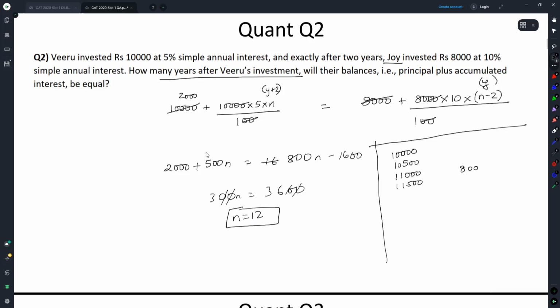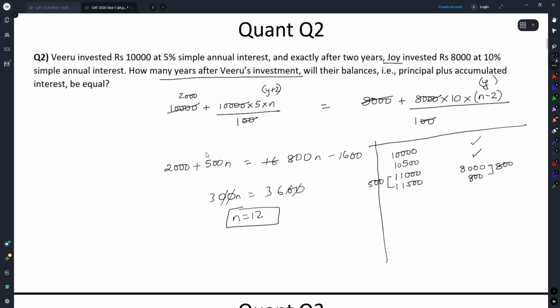First year there was no amount here, no amount here, no amount here. At the beginning of the third year, we have 8,000 here. We have 11,000 here. The interest gained in every step here is 500. The interest gained here in every step is 800.